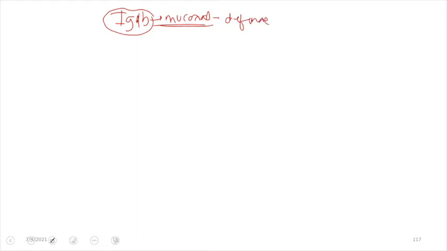It is present in all of our mucosa, whether it be GIT mucosa, respiratory tract mucosa, or any other mucosa. Not just a mucosal antibody, it is also a secretory antibody.